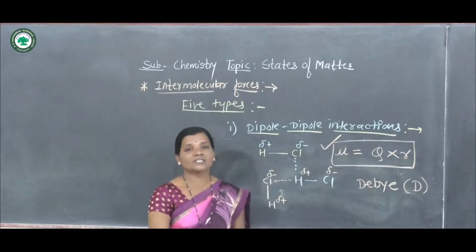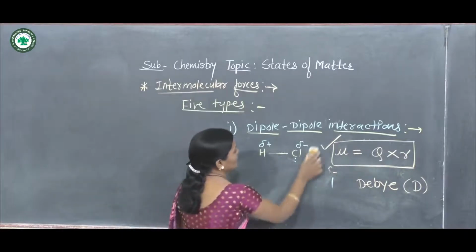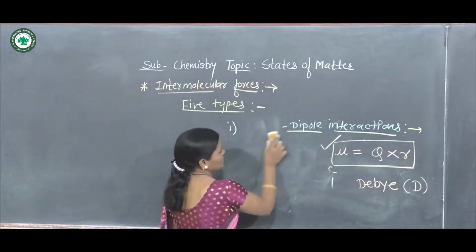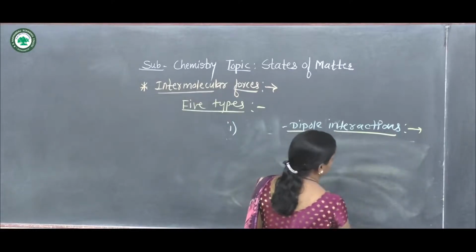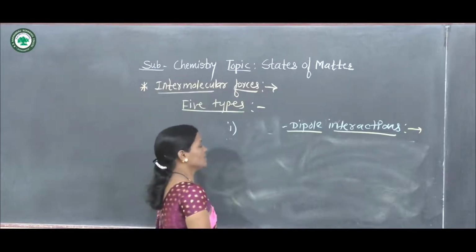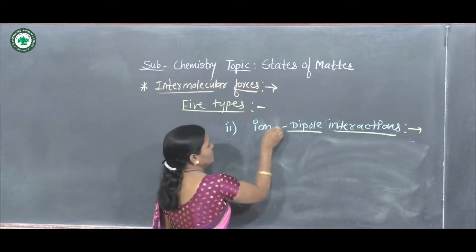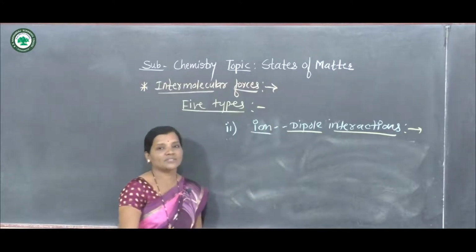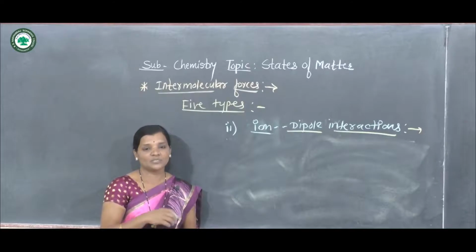Now let us see the second type of interactions. These are ion-dipole interactions. Now here, ion-dipole interactions means what?